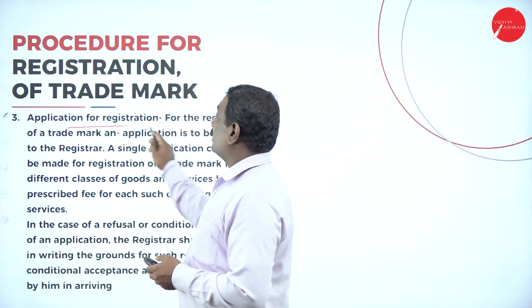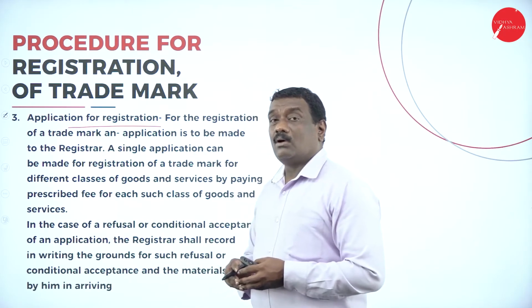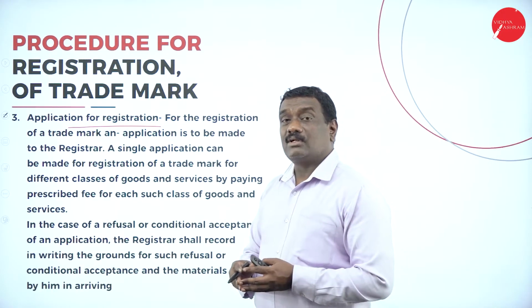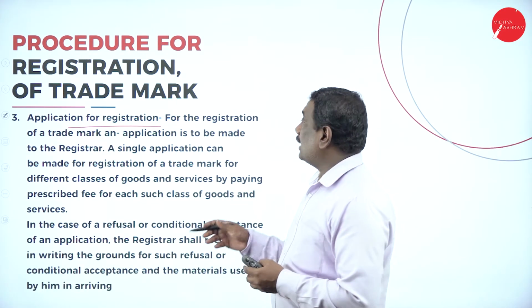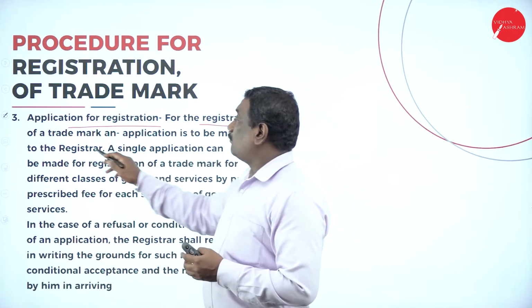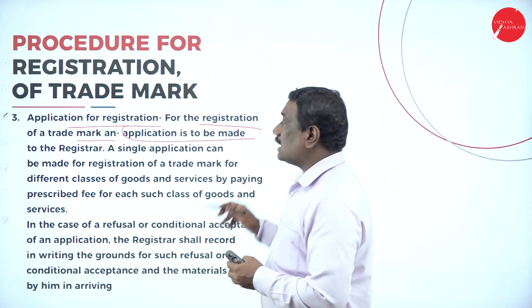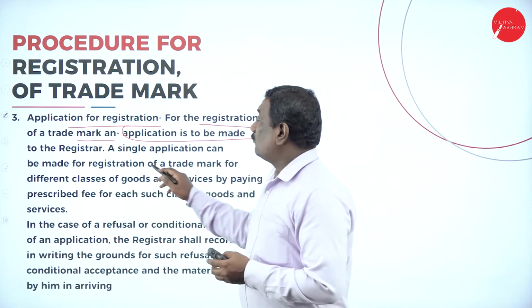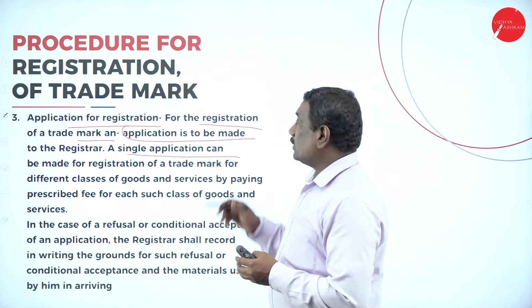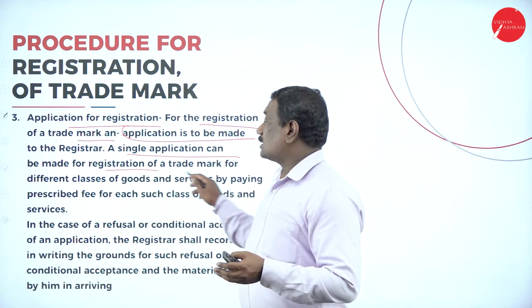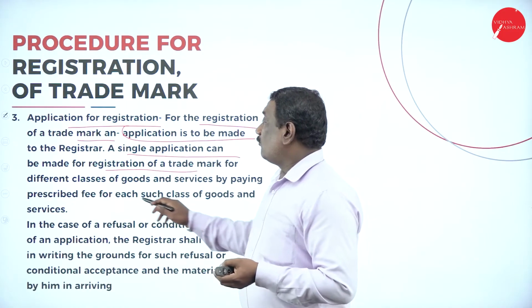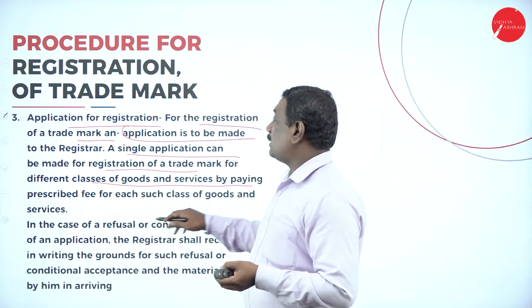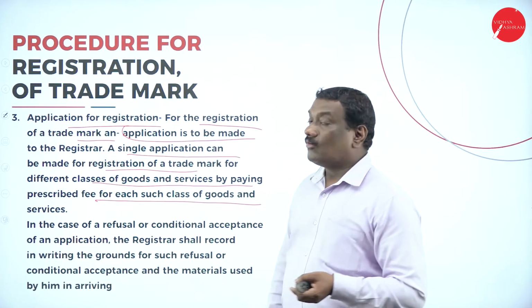Third is application for registration. Here it is very important, you need to apply for registration of a trademark. For that you need to put in an application for the registration of the trademark. First and foremost, an application has to be made to the registrar. So you need to put an application to the registrar for getting your trademark registered. A single application can be made for registration of a trademark for different classes of goods and services by paying the prescribed fees for each class of goods and services.